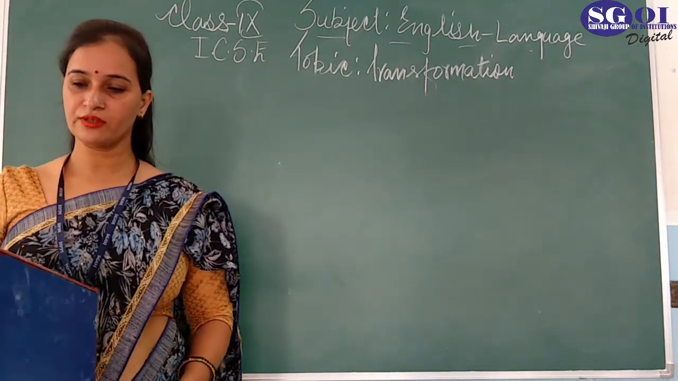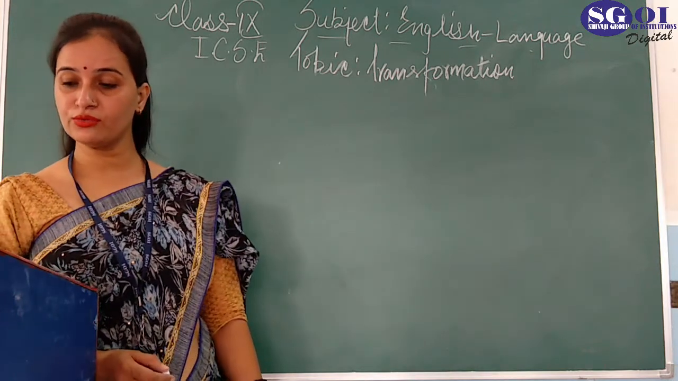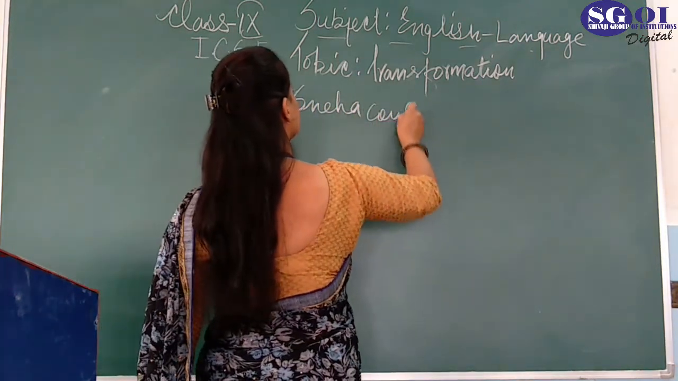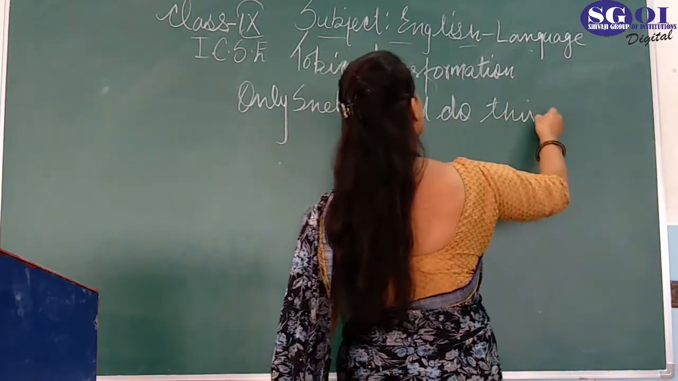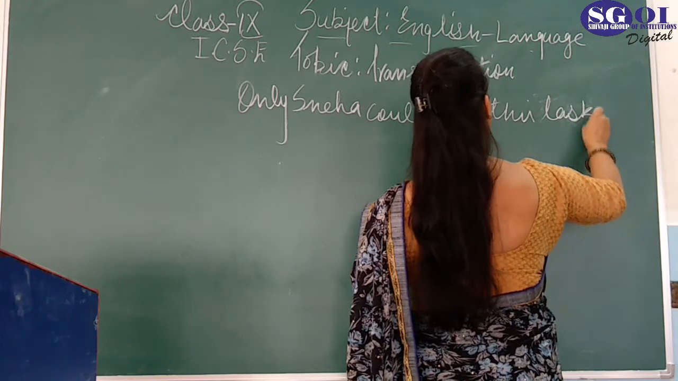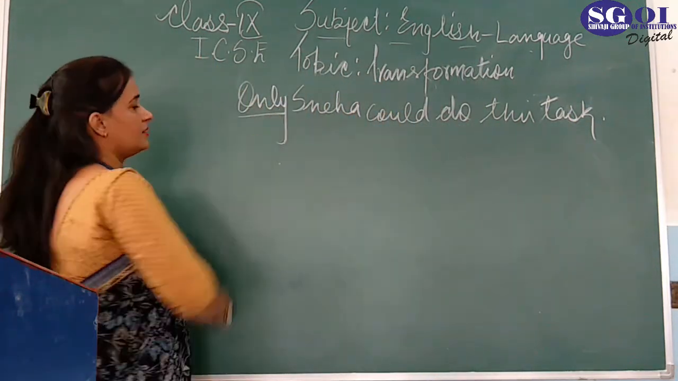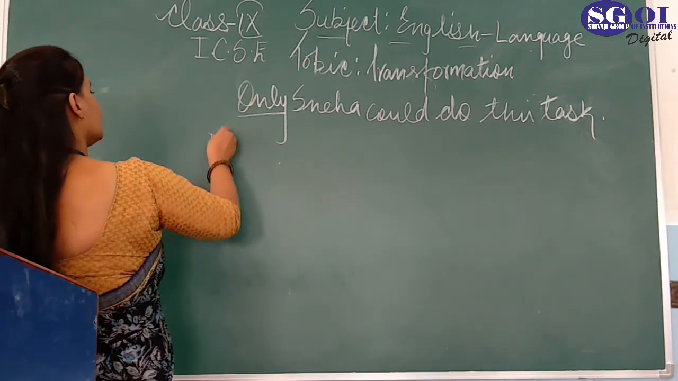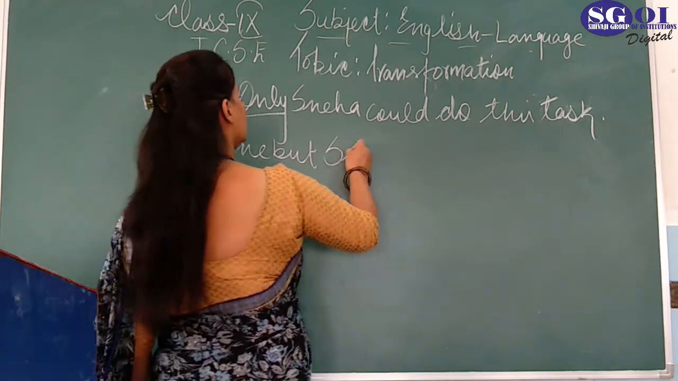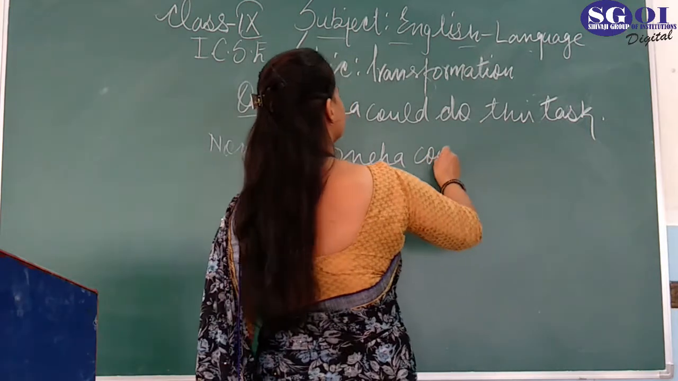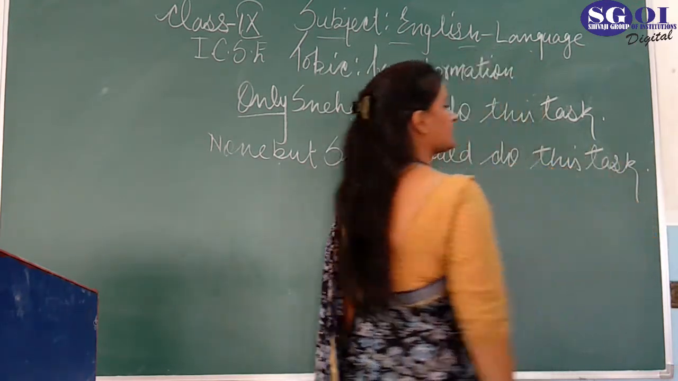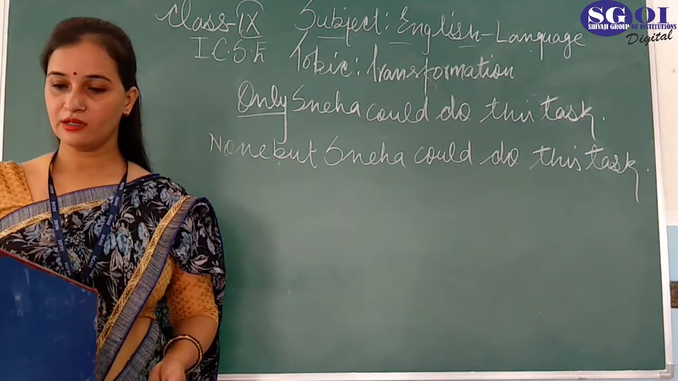Let's see one more sentence for you. Suppose that 'Only Sneha could do this task.' Whenever 'only' comes, it will be converted into 'none but'. Whenever 'only' comes, you have to change it into 'none but'. 'None but Sneha could do this task.' Okay, now the next sentence.